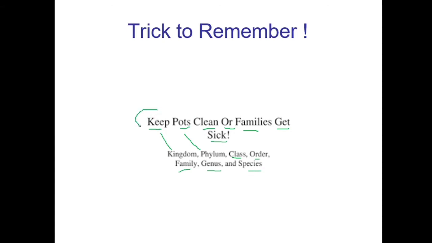So if you can remember this sentence, you can easily remember kingdom, phylum, class, order, family, genus, species. This is a trick to remember. You can write it in your copy also, so it will be easier for you.